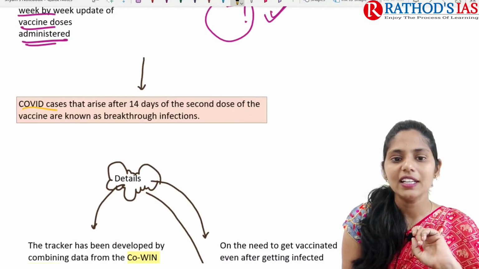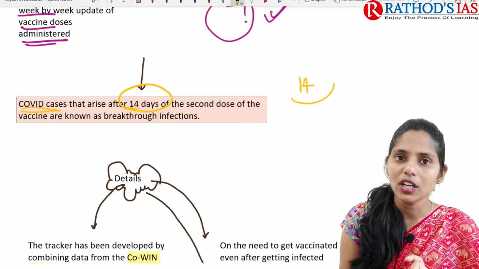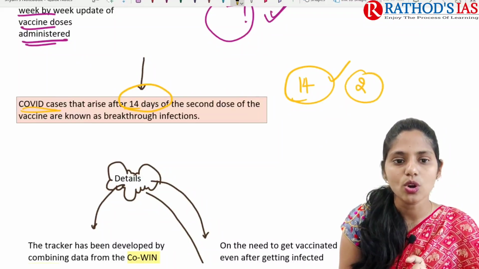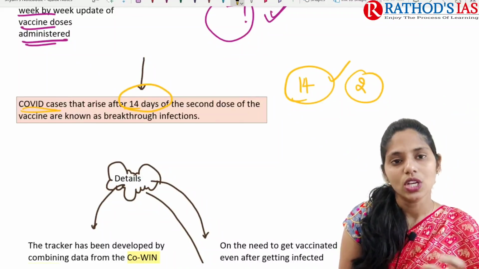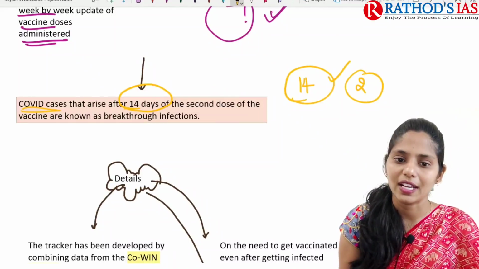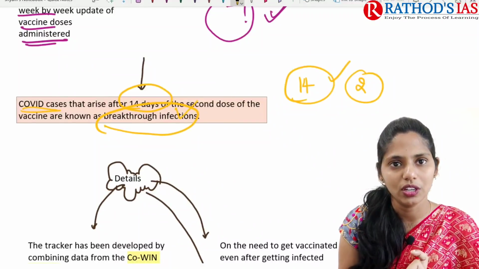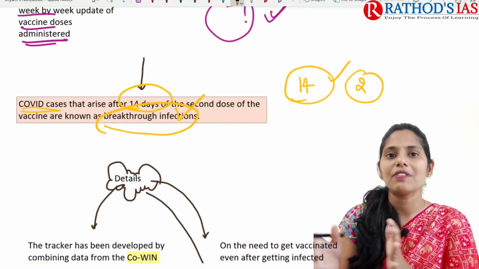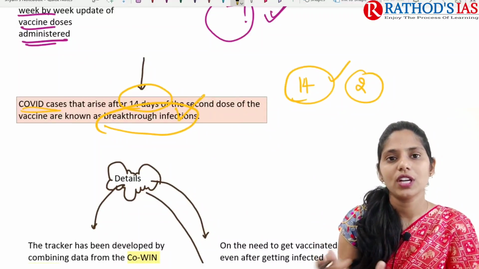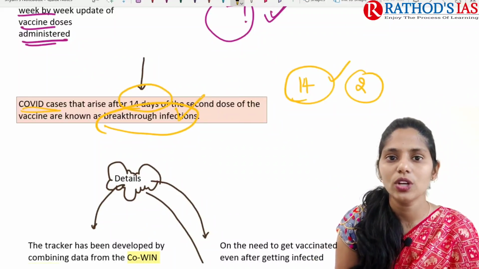COVID-19 cases that arise after 14 days of taking the second dose of the COVID-19 vaccine, even though we got the infection after taking the vaccine, are known as breakthrough infections. Breakthrough infection means whenever we get an infection after taking the second dose, after 14 days.